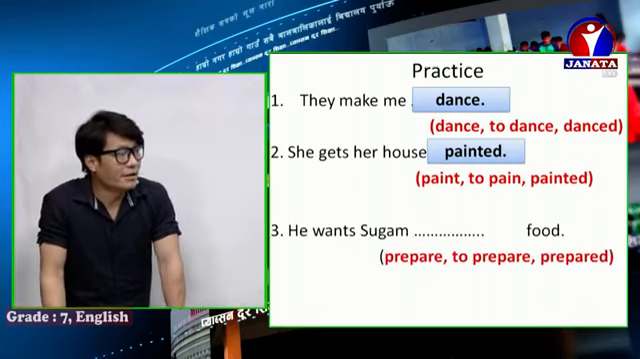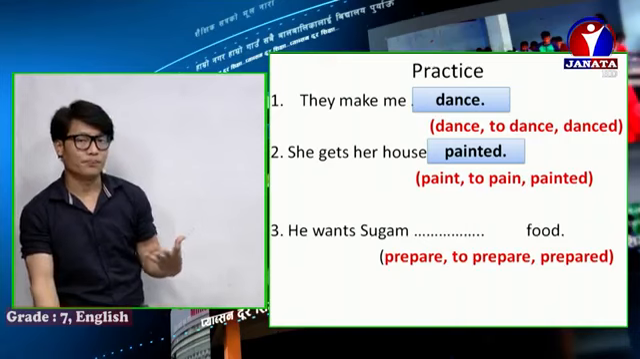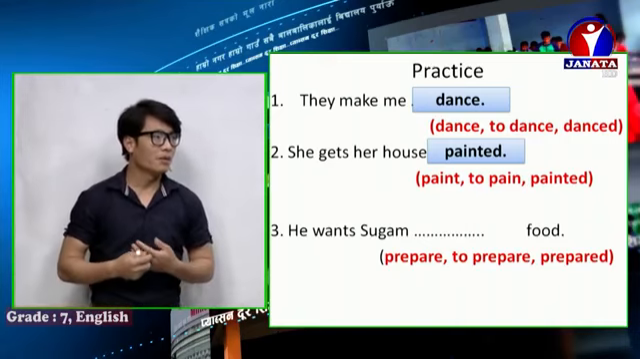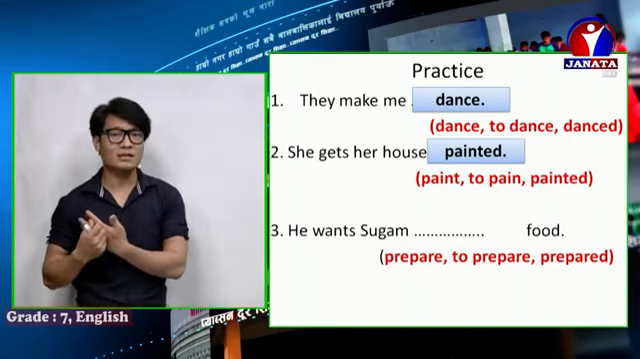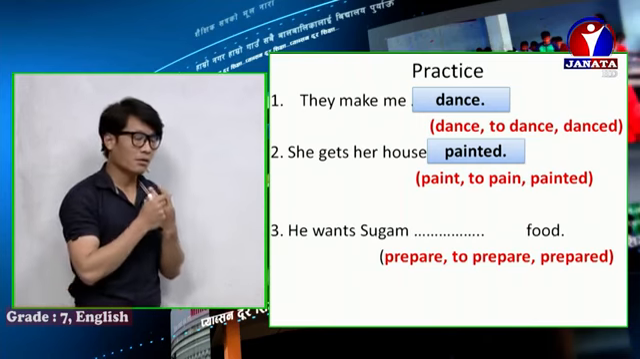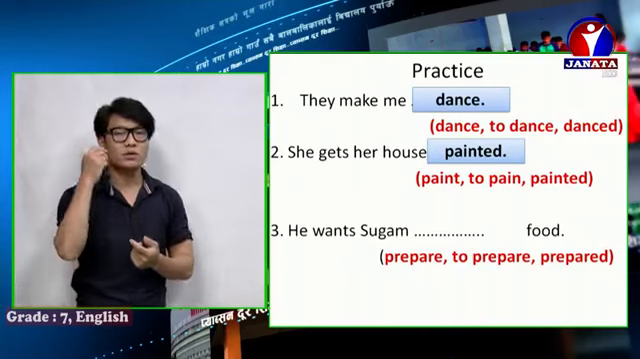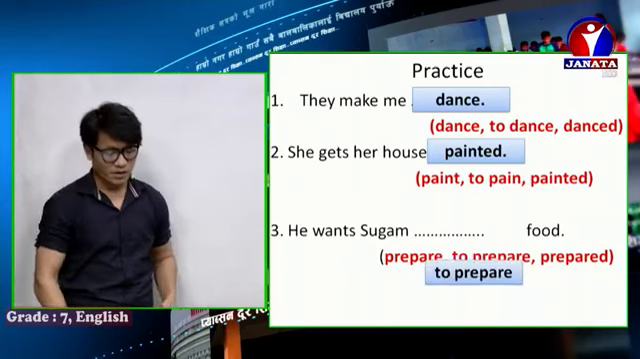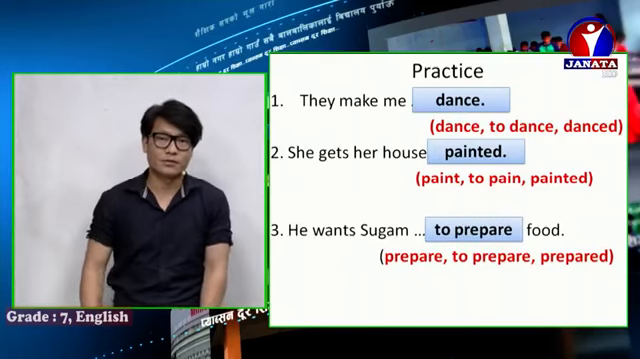Next: he wants Sugam, prepare, to prepare, or prepared. What is the right answer? Obviously, after the causative verbs get and want, if there is an agent, we should use to plus verb 1. So, he wants Sugam to prepare food.